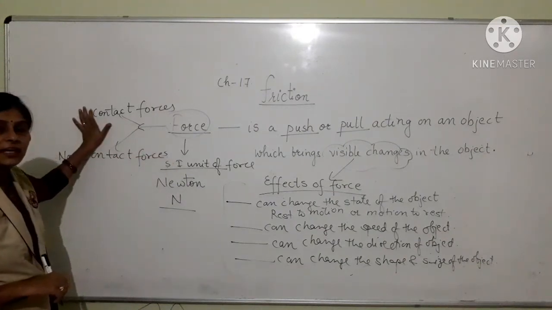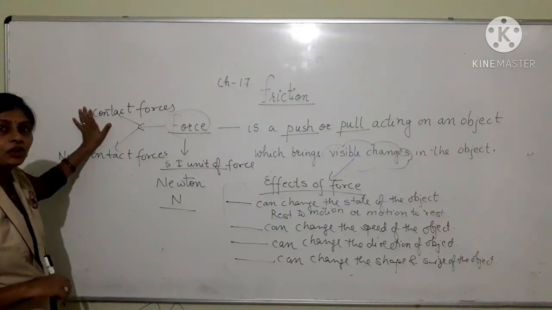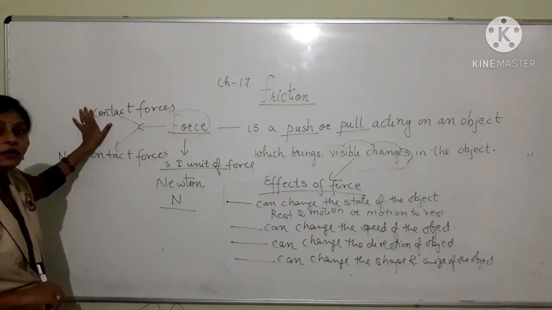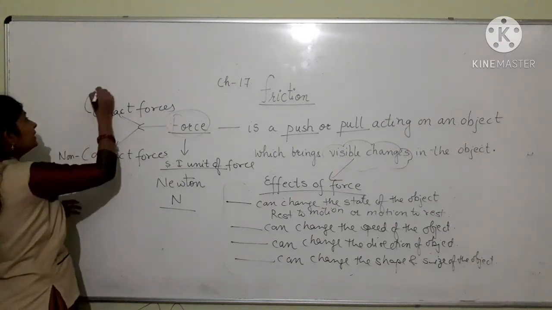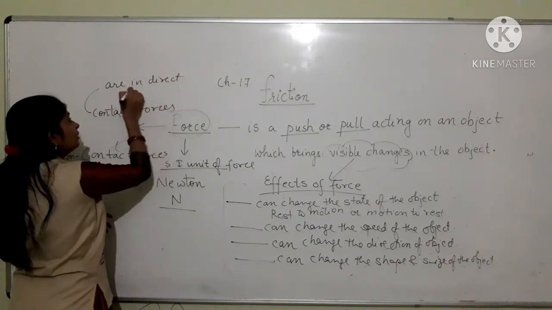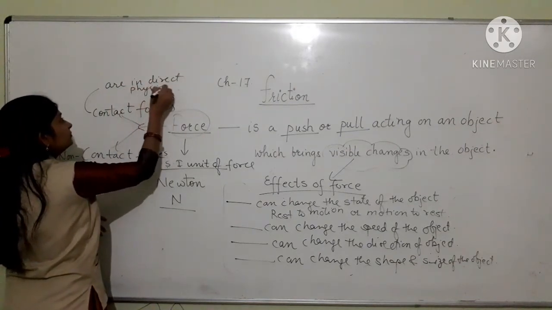Contact forces, as you already studied, are the kind of forces which act between two objects when they are in direct physical contact with each other.